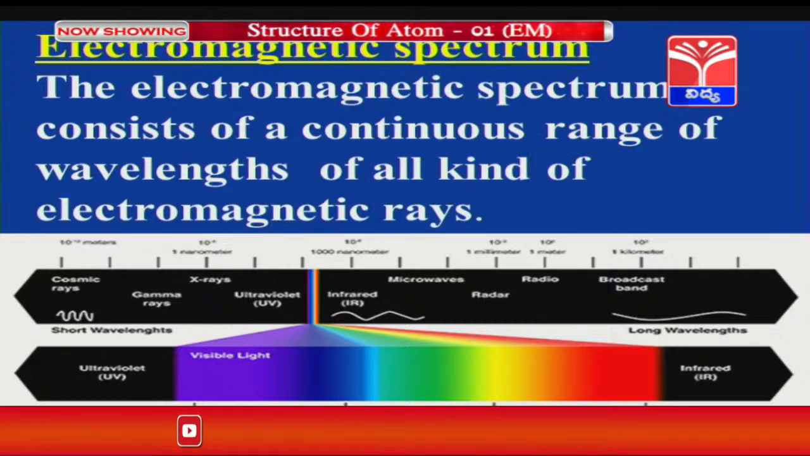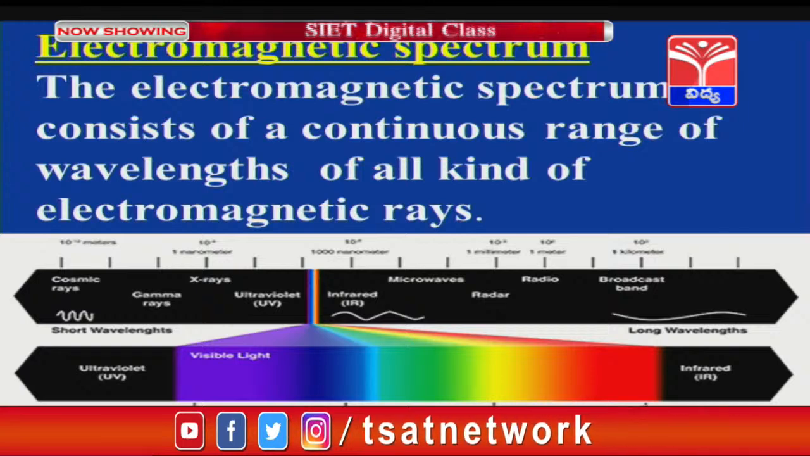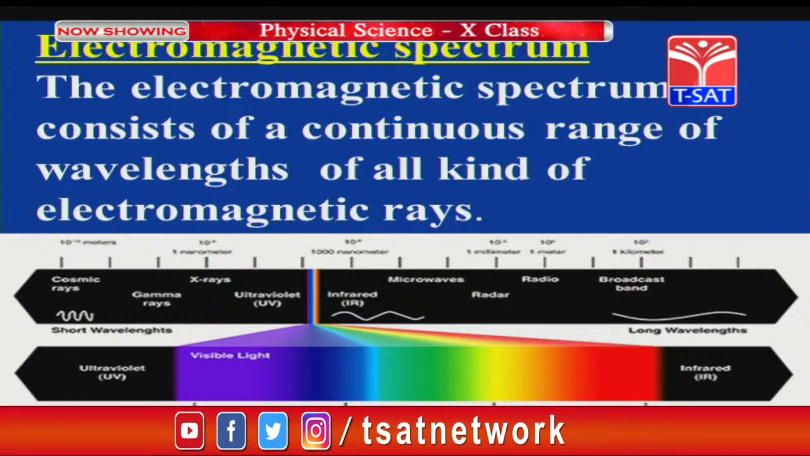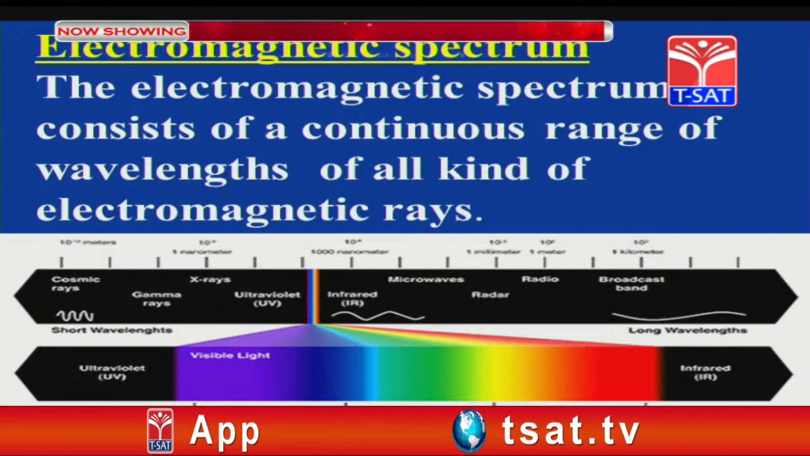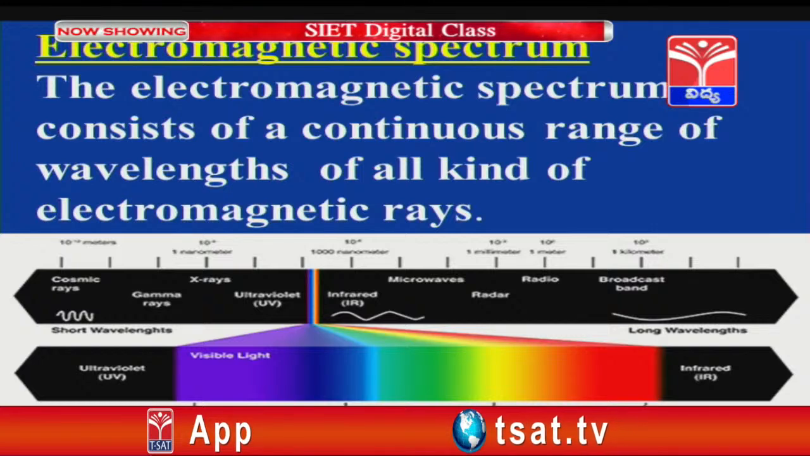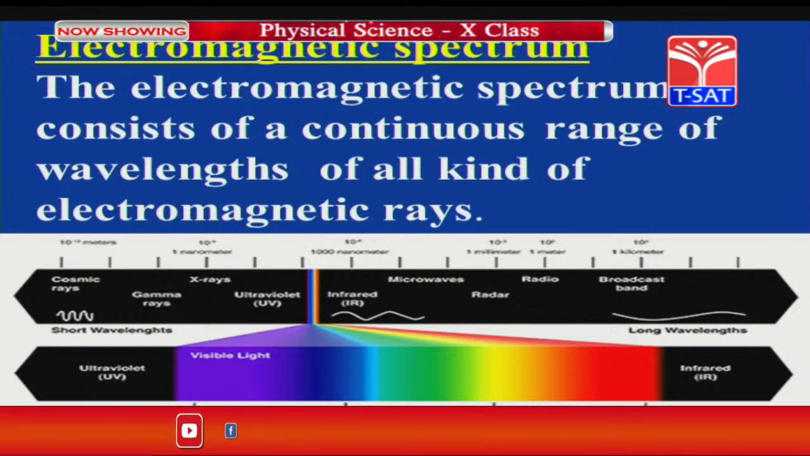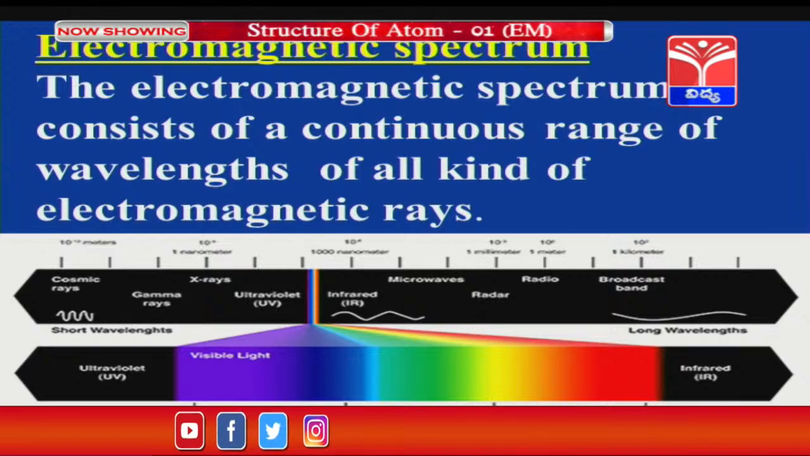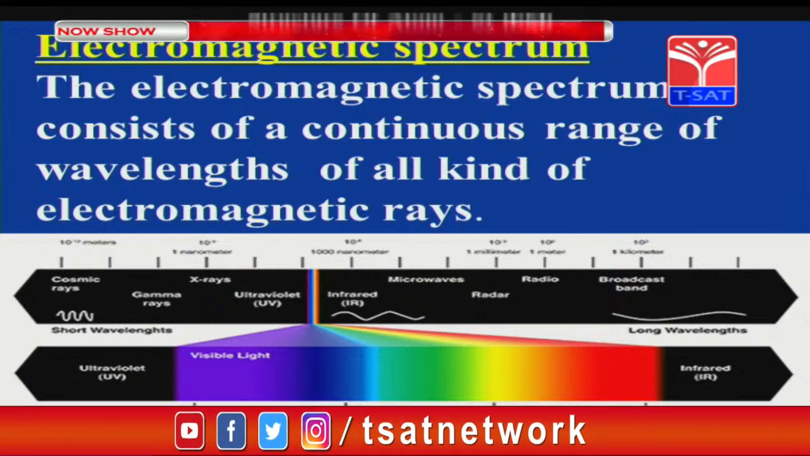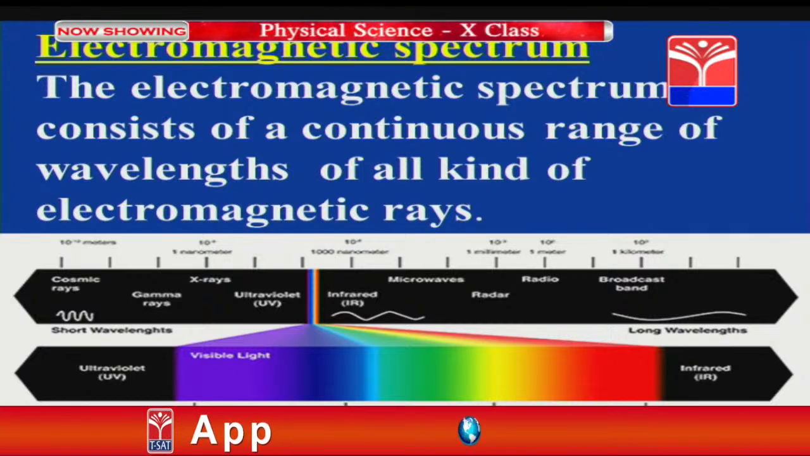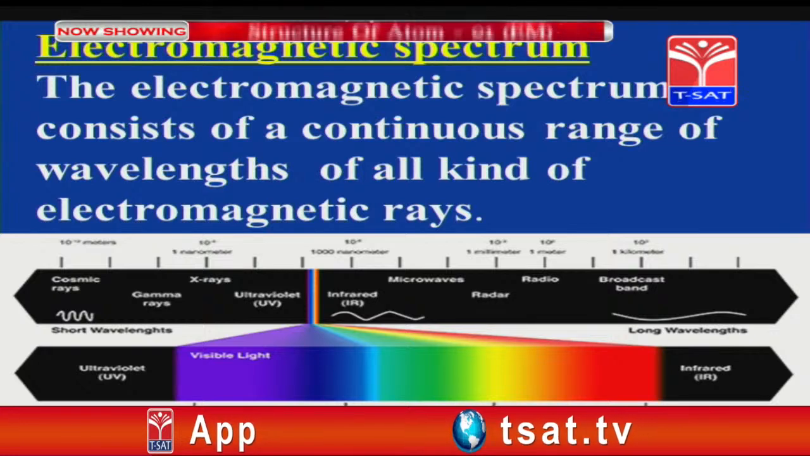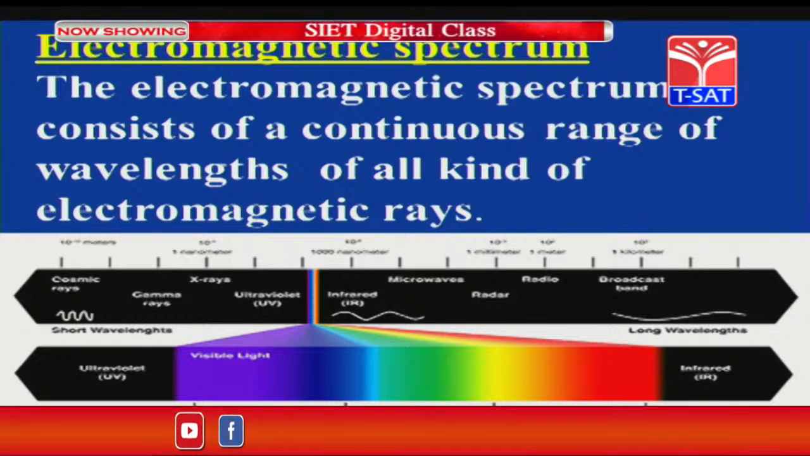The next topic is the electromagnetic spectrum. Children, do you know what is the electromagnetic spectrum? The electromagnetic spectrum consists of a continuous range of wavelengths of all kinds of electromagnetic rays. In the diagram you can find cosmic rays, gamma rays, X-rays, ultraviolet rays and visible light, infrared waves and microwaves, radar waves and radio waves and broadcasting waves. So, different types of waves you can find in the electromagnetic spectrum. Simply, it is a collection of all kinds of electromagnetic radiations.